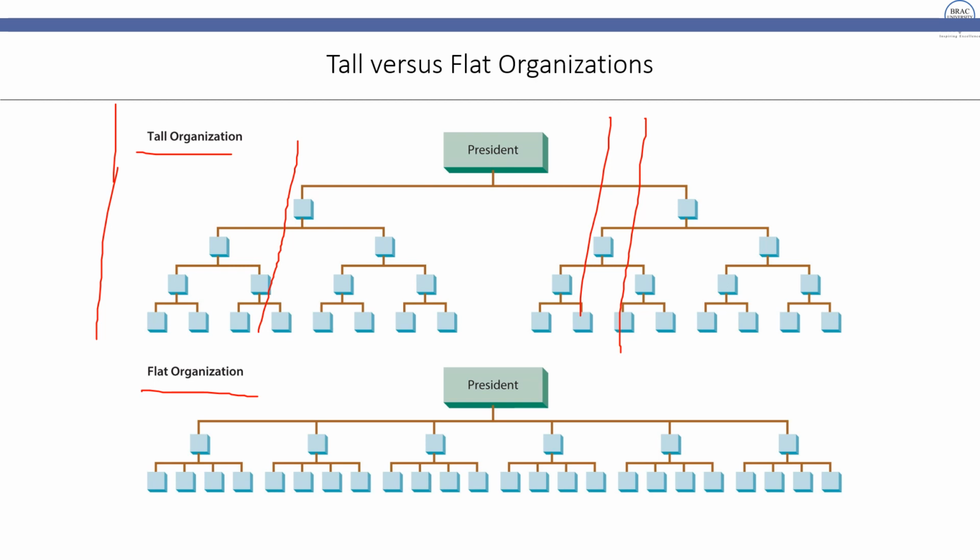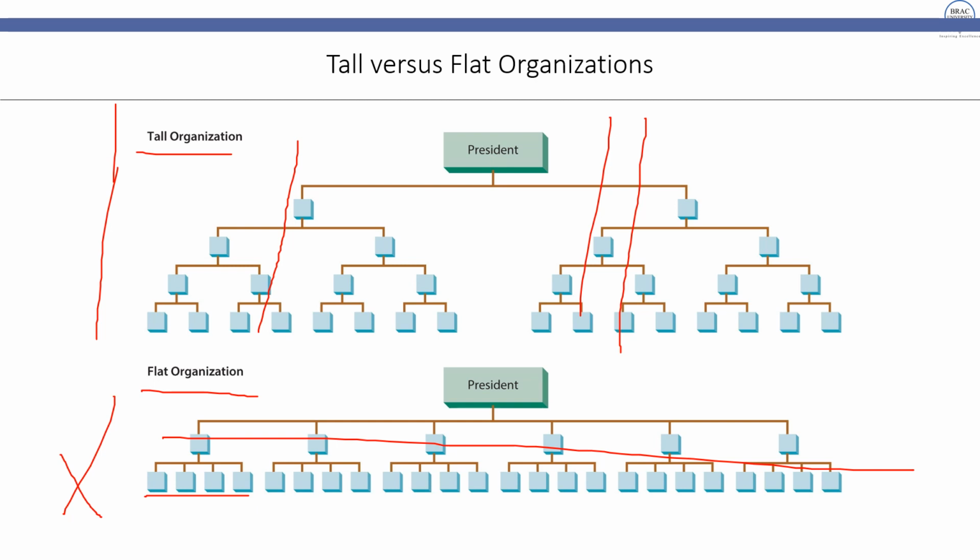But if you come back and look at this flat, you see there is no top to down. Top to down is not applicable here, rather we are going across. So from left to right or right to left, whichever way you go. Here under CEO or the president, you have 6 subordinates, and within each subordinate you have 4 sub-subordinates. So you see they are going across.